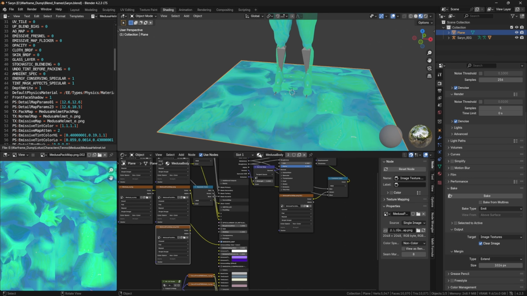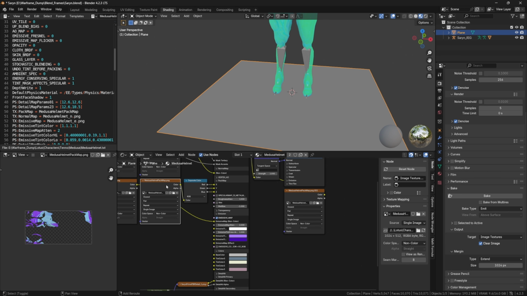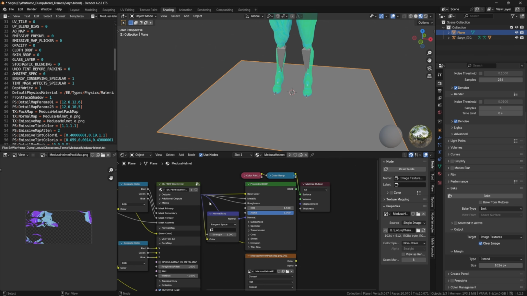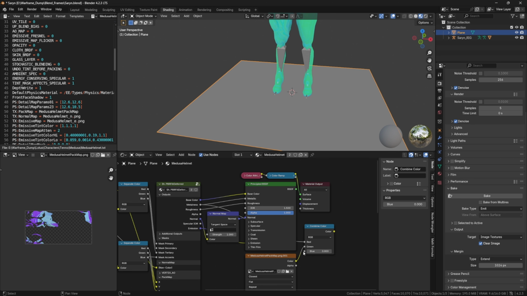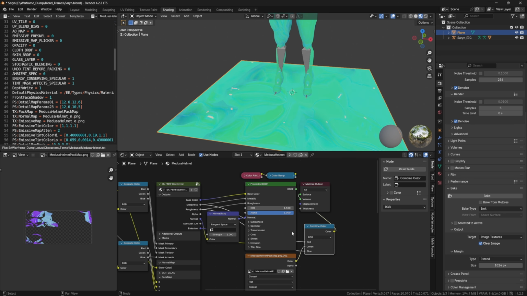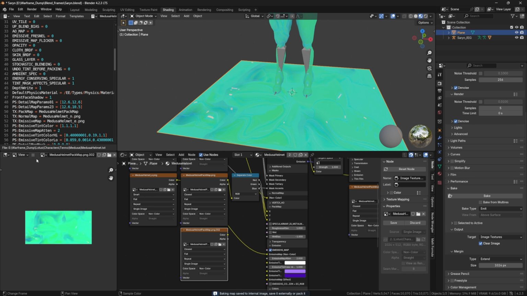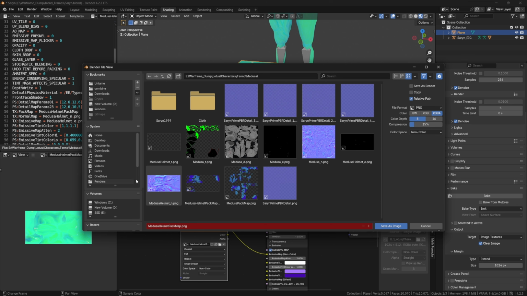And now we will select our helmet texture, and do the same thing. Red, green, and blue. Bake that out. And then save that.